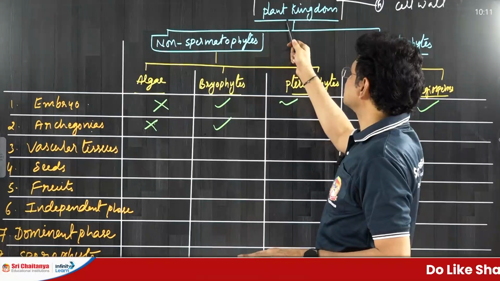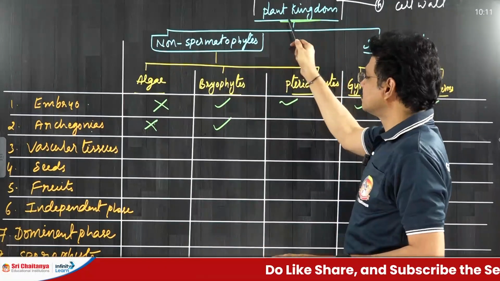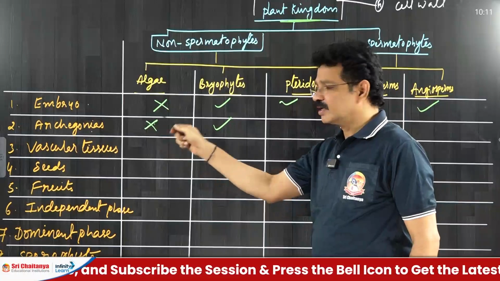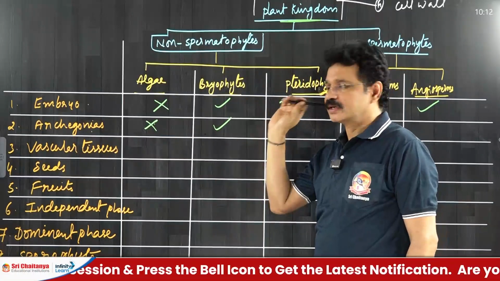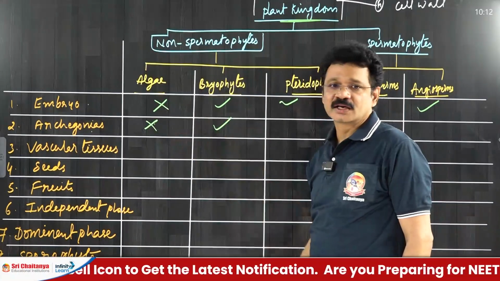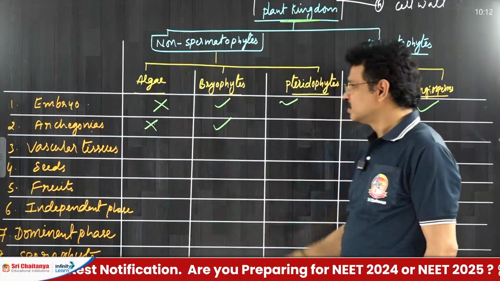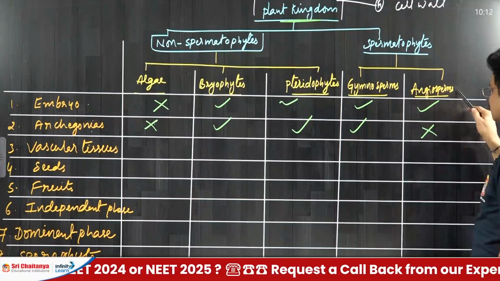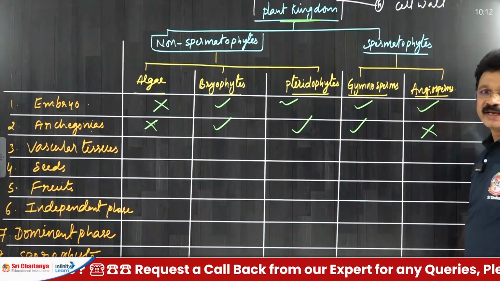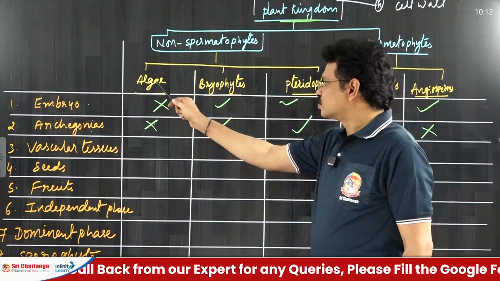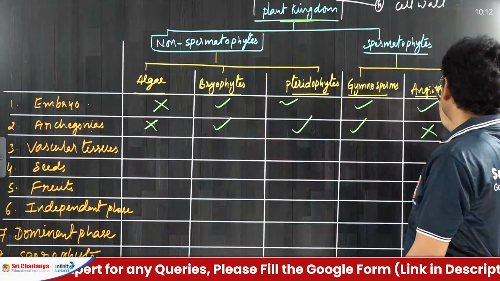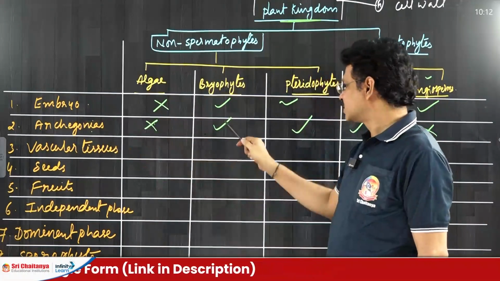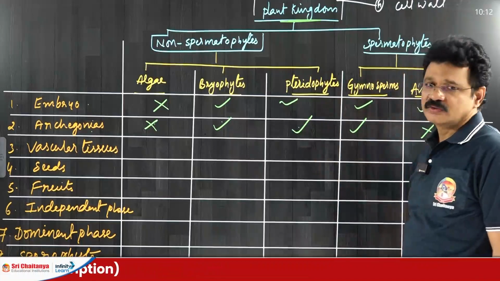Based on presence and absence of archegonia, the plant kingdom is classified into two separate groups. One is non-archegoniata, another one is archegoniata. Algae is an example for non-archegoniates because archegonia are absent. But archegonia are present in bryophyta, pteridophyta, gymnosperms. But in angiosperms, archegonia are absent. Hence, we can say both the first group algae and the advanced group angiosperms are examples for non-archegoniates. Remaining three are examples for archegoniates.